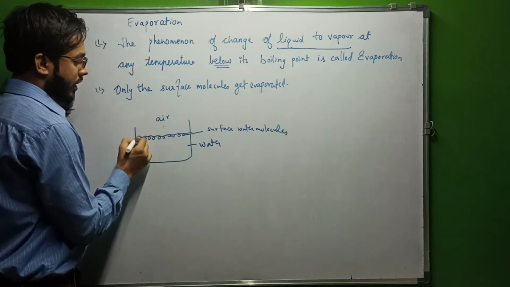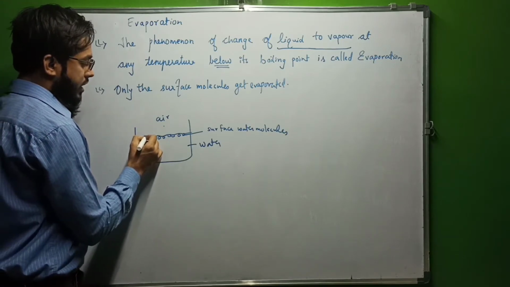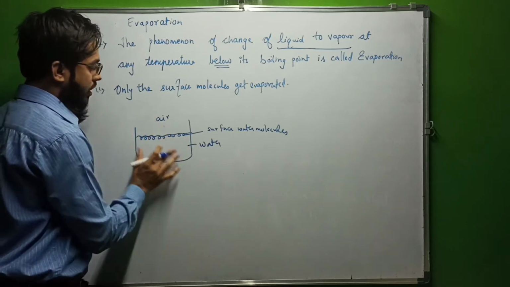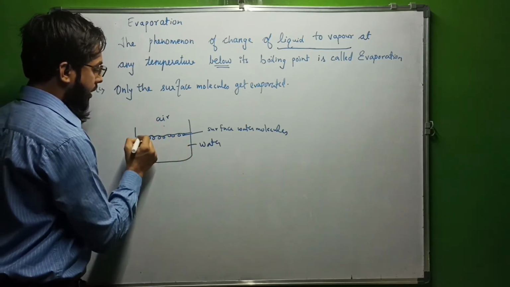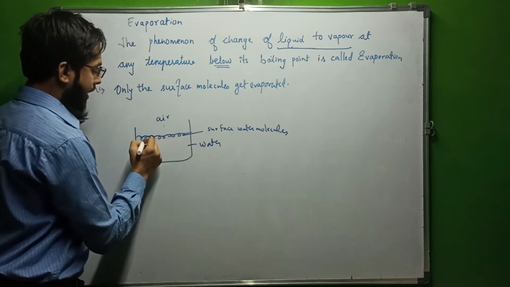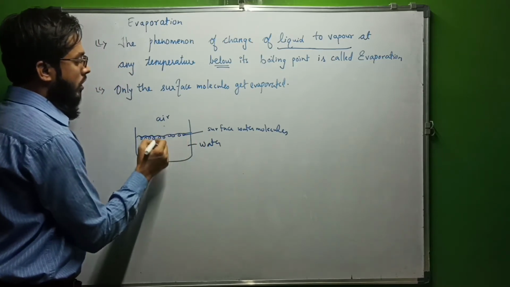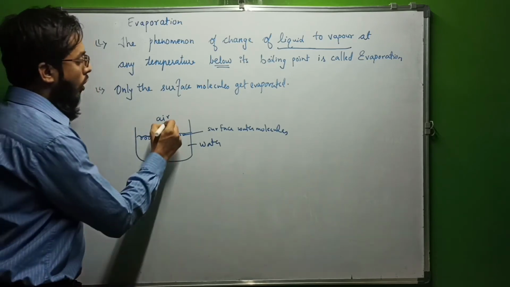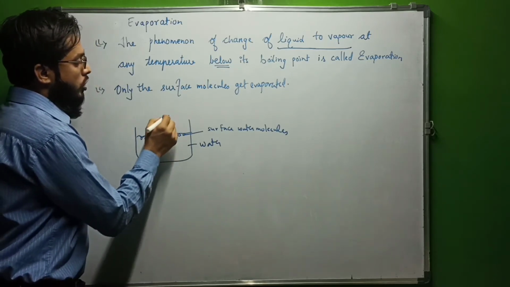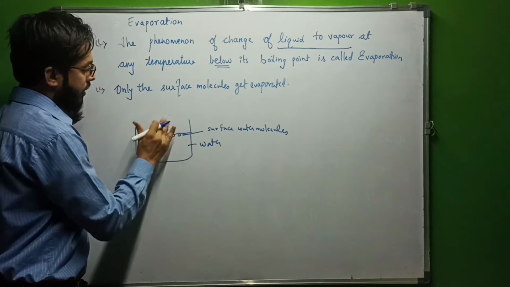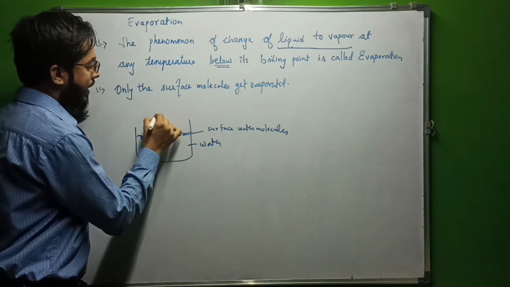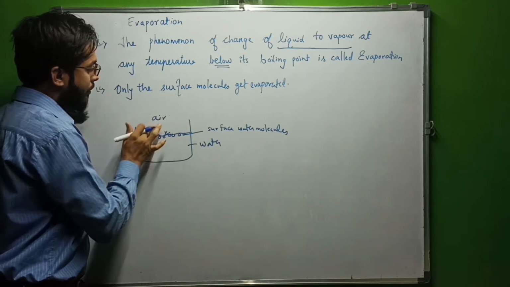Let us understand. As we discussed in the last lecture, take a beaker containing water, and the surface molecules are in continuous contact with air. So there is air molecules, water is here, and the air is, you can say, the empty here.